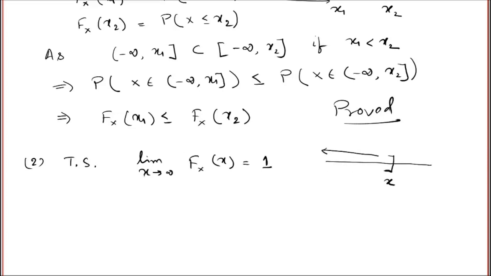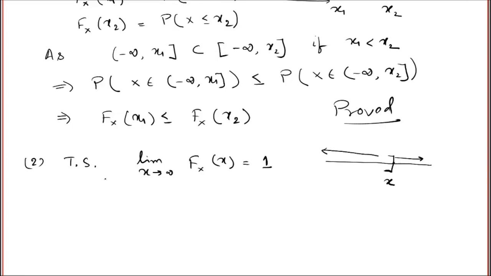Now if I take x going to infinity, that means I am pushing this point further to this side, and as x increases to infinity, I am covering the whole real line. The probability that X belongs to the real line is 1, because X is a random variable, and by definition X is a function from S to R, so X belongs to R. That probability is always 1. So intuitively that makes sense.